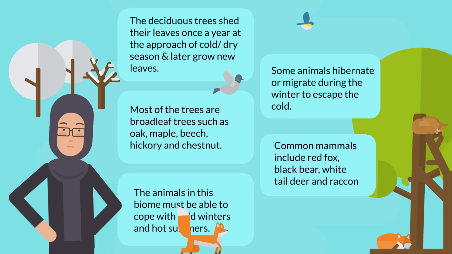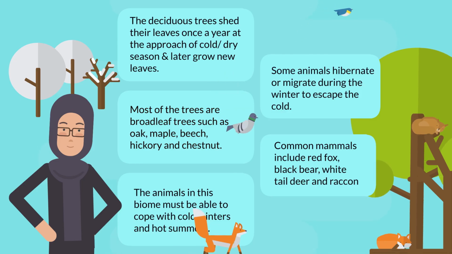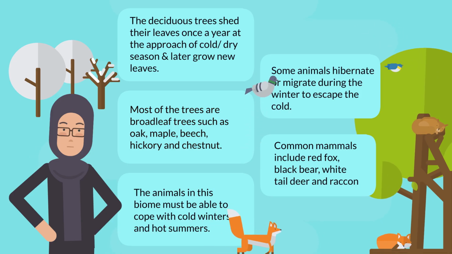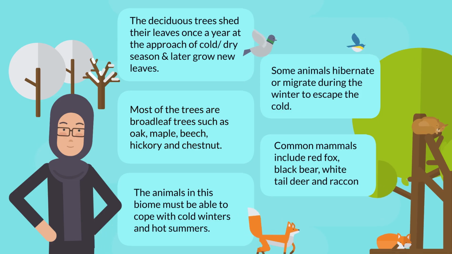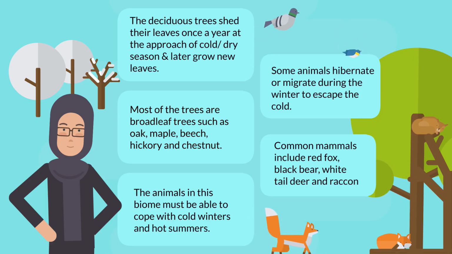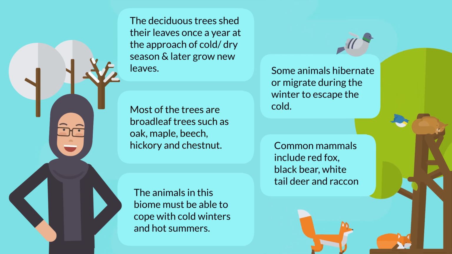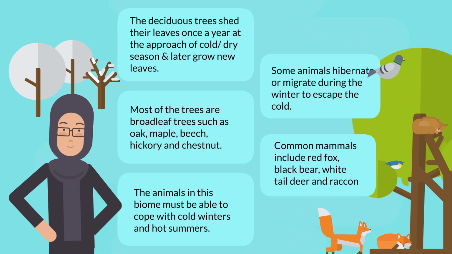In spring, the new leaves grow. There is abundant plant life and a varied population of insects, microorganisms, birds, reptiles, amphibians, and mammals. Common mammals include white-tailed deer, raccoon, red fox, and black bear.